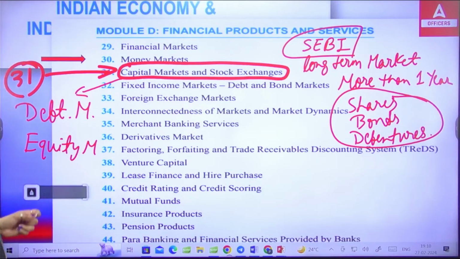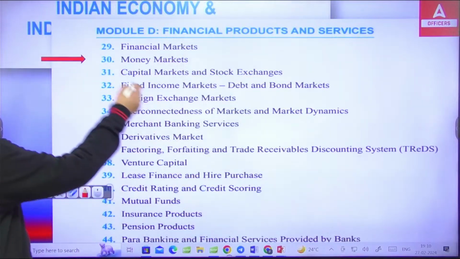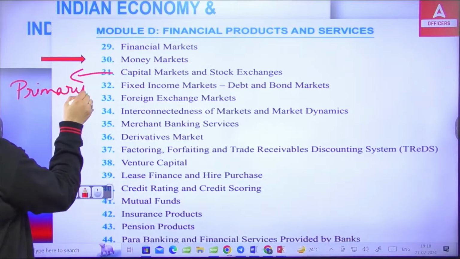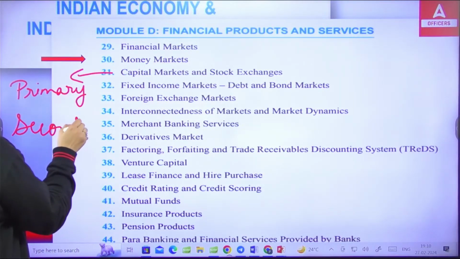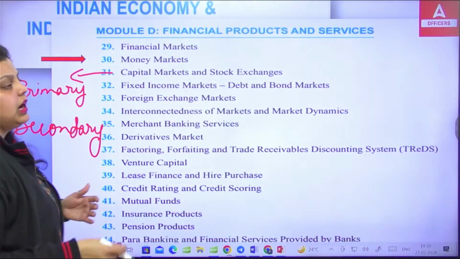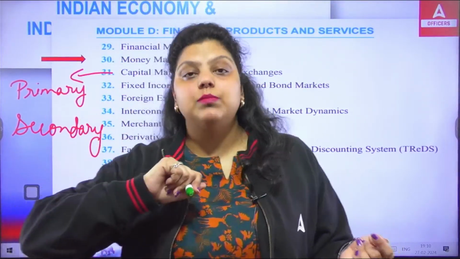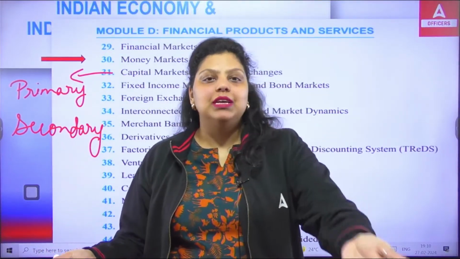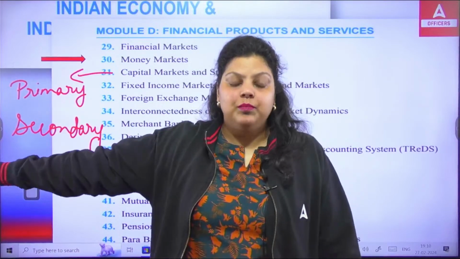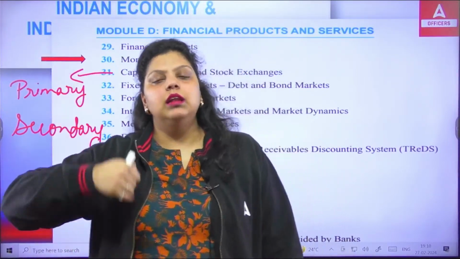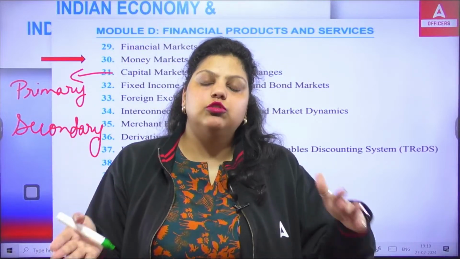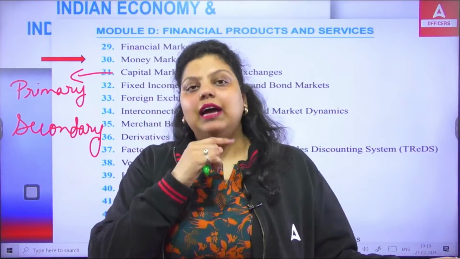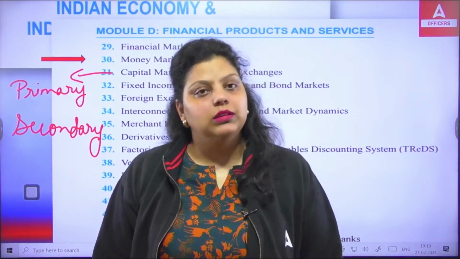Apart from that, in capital market, trading happens in two forms, or in two ways. That is your primary market or the secondary market. Primary market is also known as the first issue market or fresh issue market, and the secondary market is also known as the market of existing securities. So in primary, whenever a company issues shares, that goes in the primary market, and whenever we resell or rebuy a security which is already available in the market, that will be known as your market of existing securities or the secondary market.